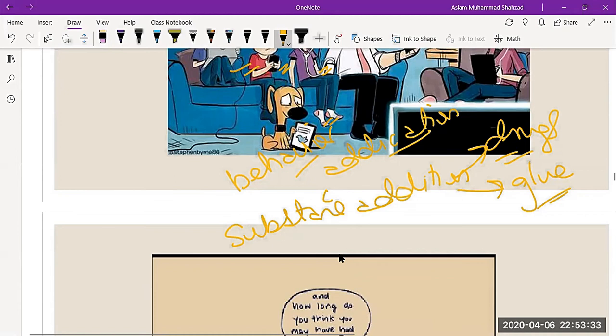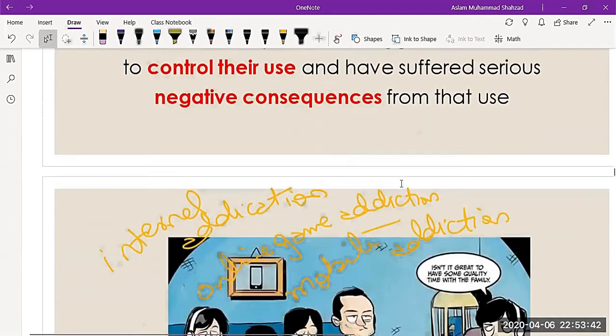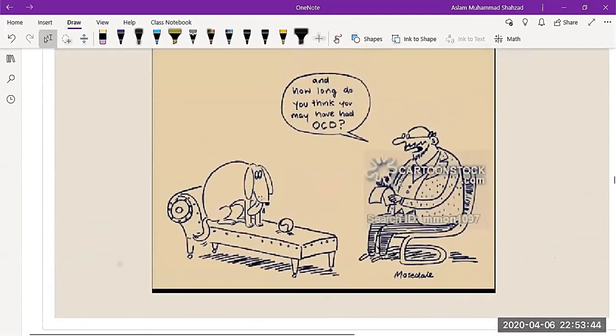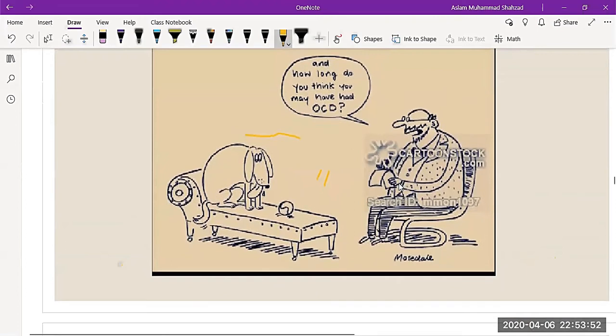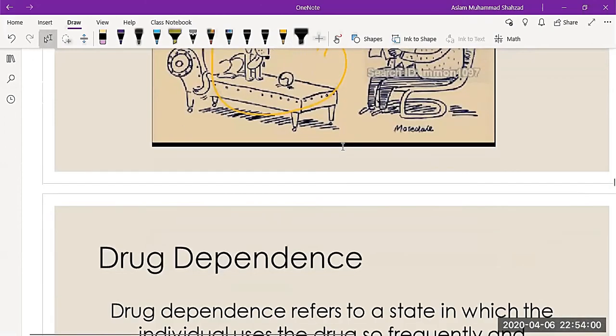So you have to understand that addiction is a quite broad process. In my next picture, this is an example of OCD, obsessive compulsive disorder, with a dog having the behavior addiction of bringing the ball back again and again. This is also an example of behavior addiction.